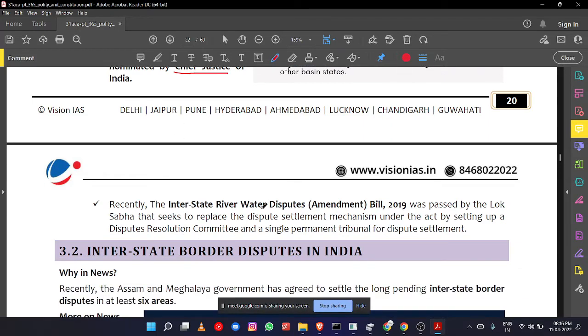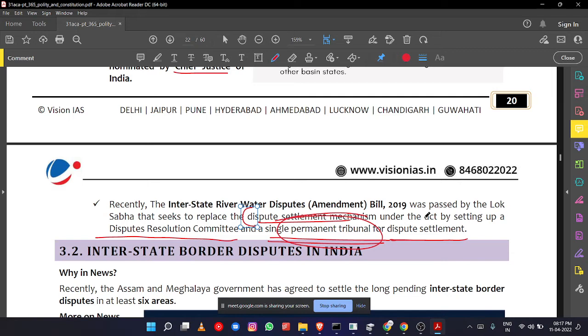And recently there is an amendment, the Interstate River Water Disputes Amendment Bill. It is passed by the Lok Sabha and seeks to replace the dispute settlement mechanism. In order to amend the present provisions for setting up dispute resolution tribunals, this act is trying to set up permanent dispute resolution committees and a single permanent tribunal for dispute settlement for all the rivers of all the states. Whether there is a dispute or not, a permanent dispute settlement tribunal will be there.